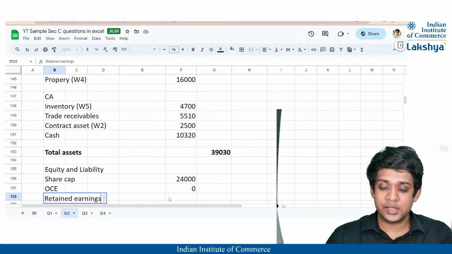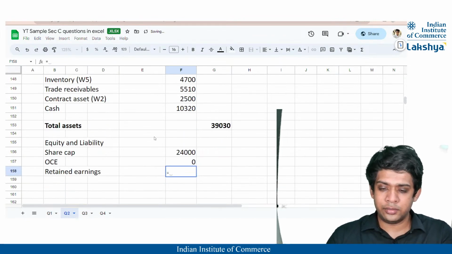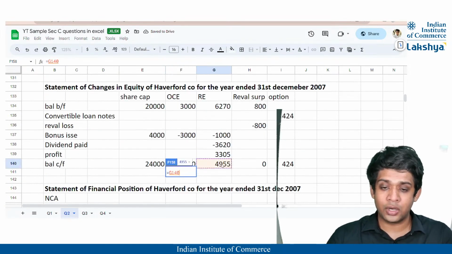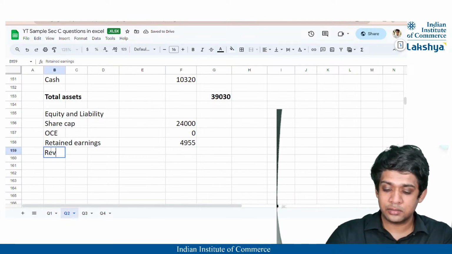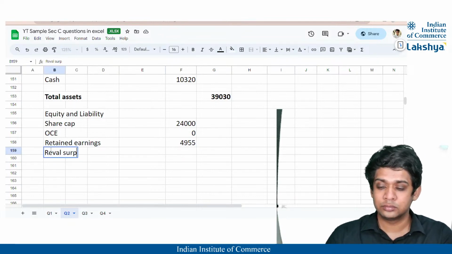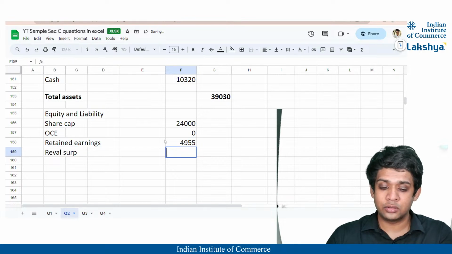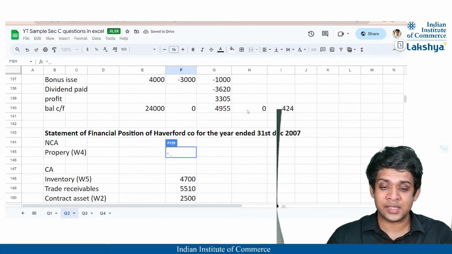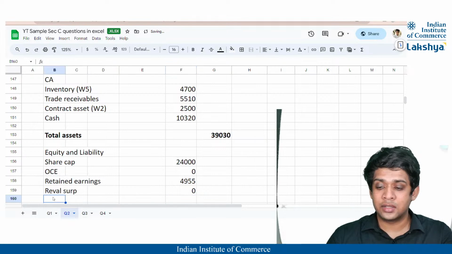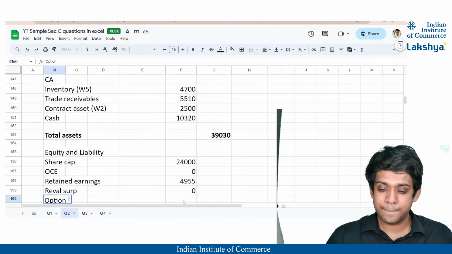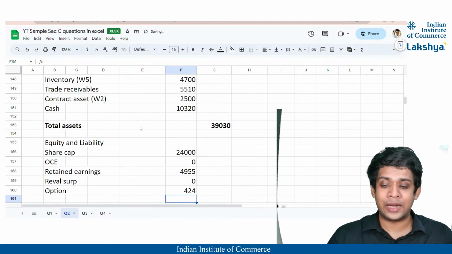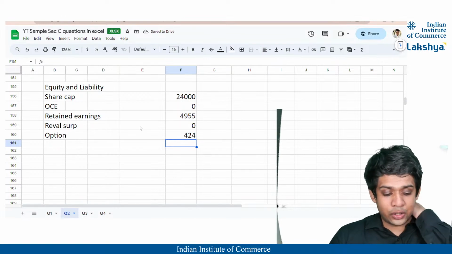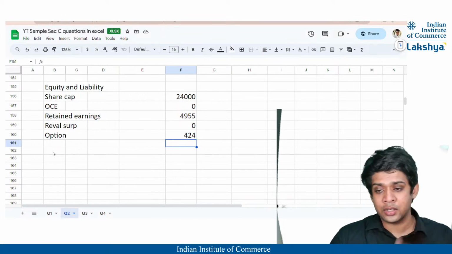So what are the retained earnings? 4955. Yes. Then the revaluation surplus, that is also 0 because it got impaired later on my asset, correct? And lastly, the option part of the share capital of convertible loan note, that is going to be 420, right? So these are all the components that have been included here.